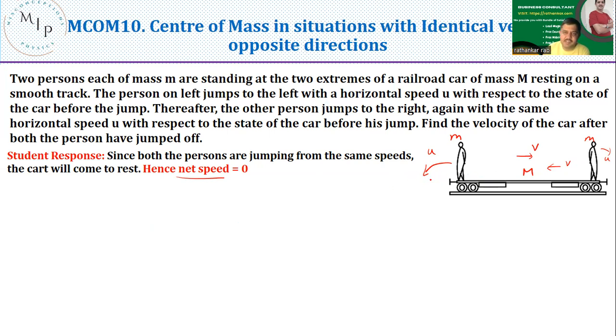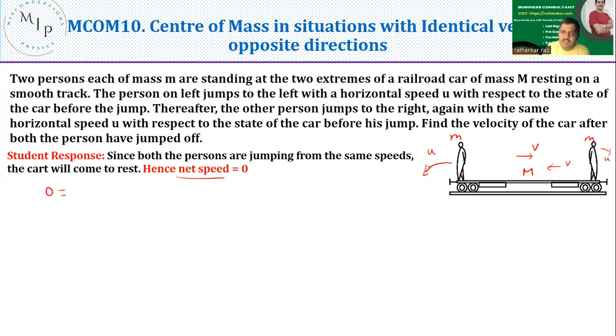Let us apply our conservation of momentum. What does the conservation of momentum say? It tells you the initial momentum before he jumps. What was the initial momentum? See, this was at rest, he was at rest, he was at rest. Though there is a wheel, it's not moving anywhere. It is initially at rest. So initial momentum was 0. Then the final momentum. Now, what is the final momentum?